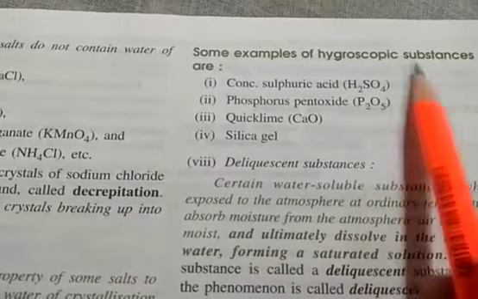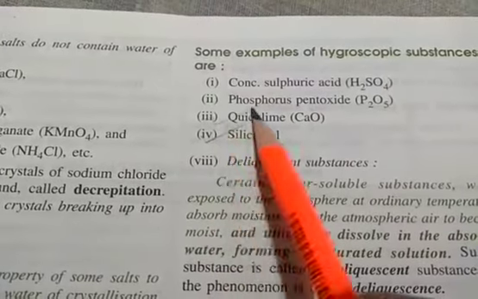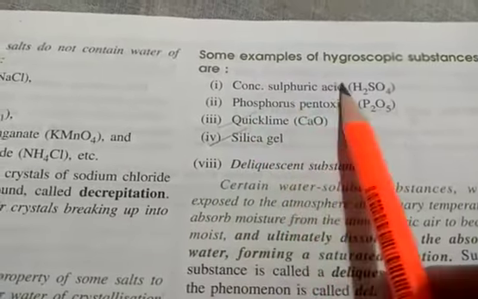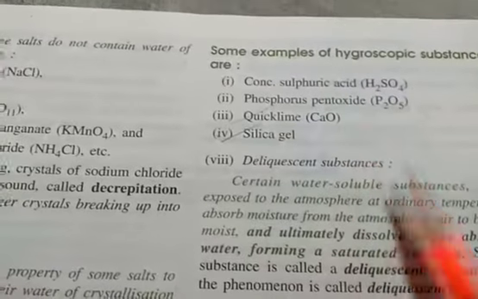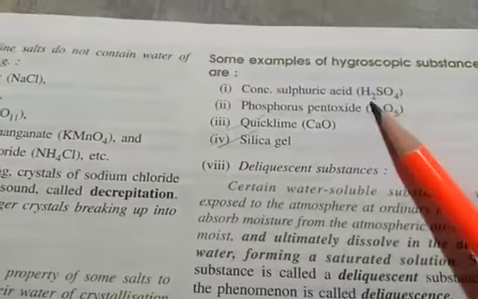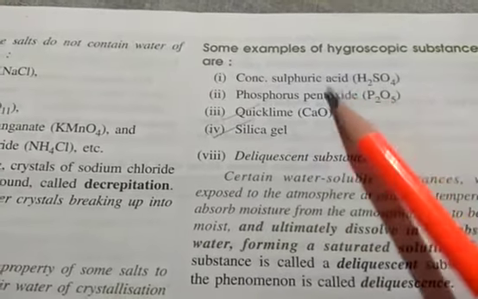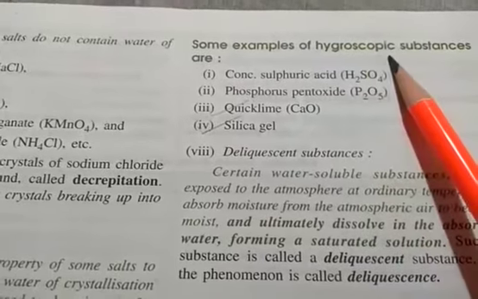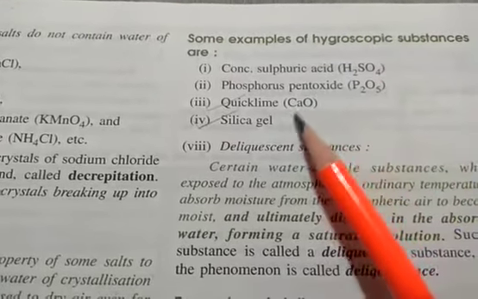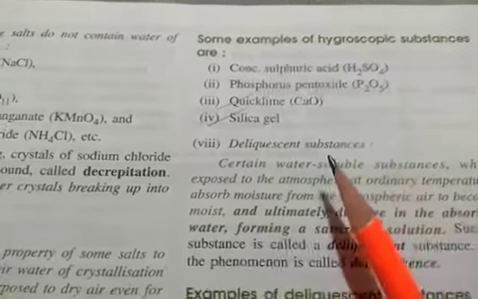So students, these are some examples of the hygroscopic substance. So do remember them: silica gel, quicklime, phosphorus pentoxide, sulfuric acid, because somewhere down in another chapter we will be seeing their applications. Okay, application of sulfuric acid as a hygroscopic or dehydrating substance, application of quicklime, phosphorus pentoxide, etc.